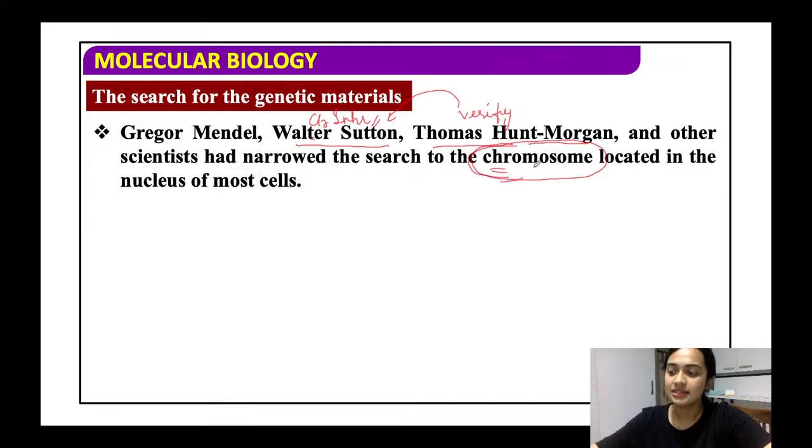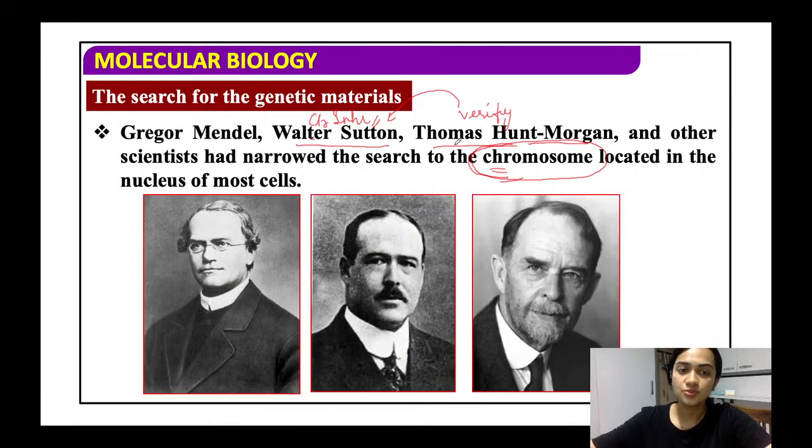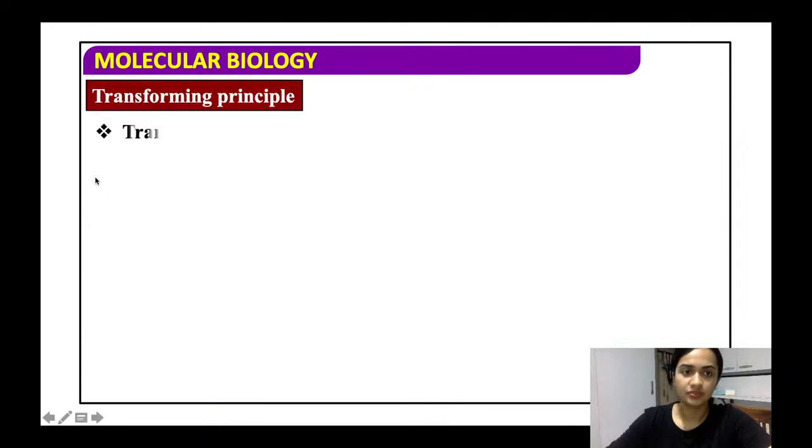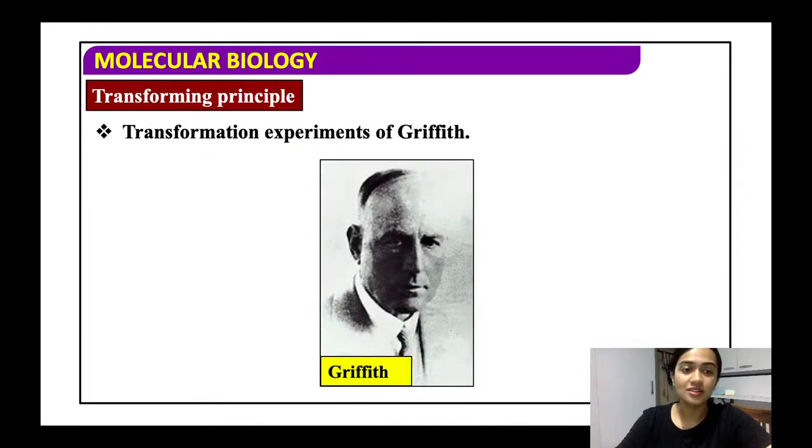All right. And they are the ones that are transferred from one generation to another. So, the chromosome is located in the nucleus. Where is this chromosome located? It is located in the nucleus. All right, fine. So, coming to the transforming principle, or how this person, Griffith, this transforming principle is also known